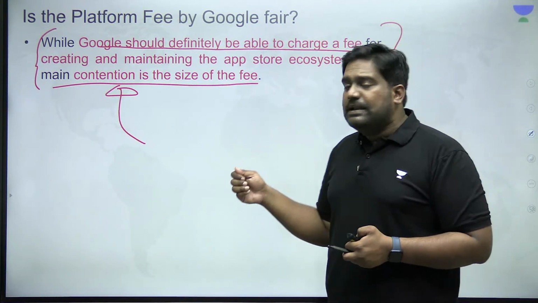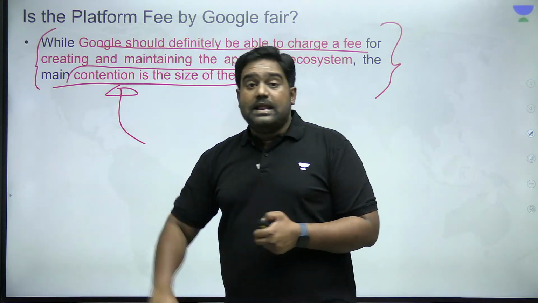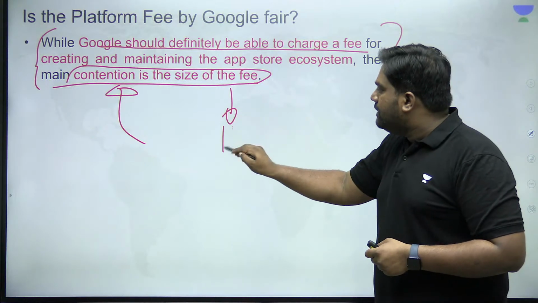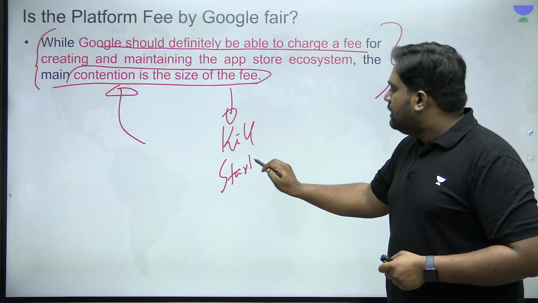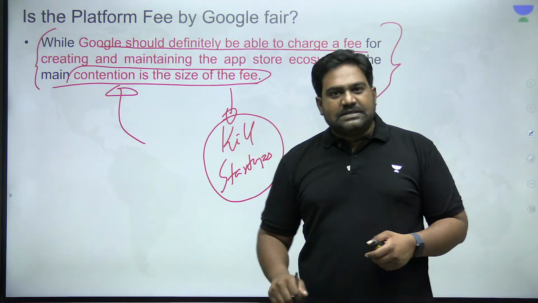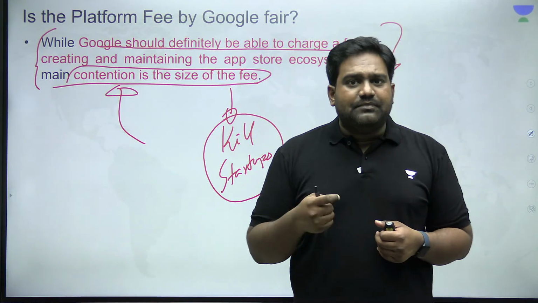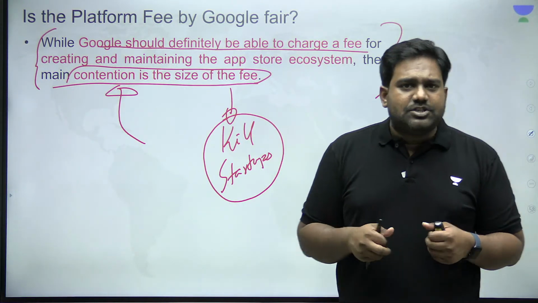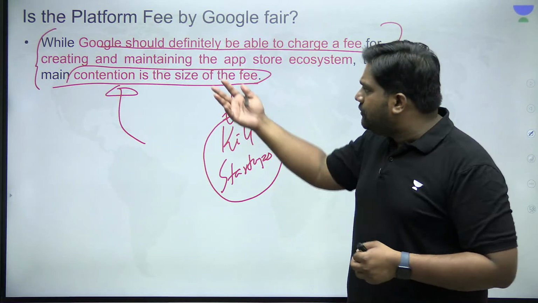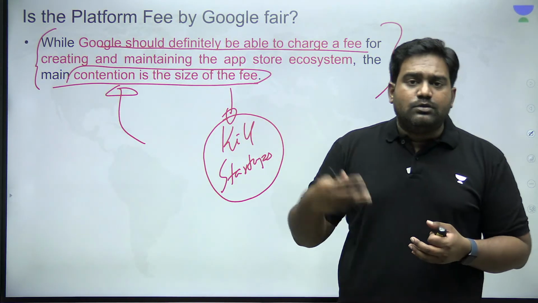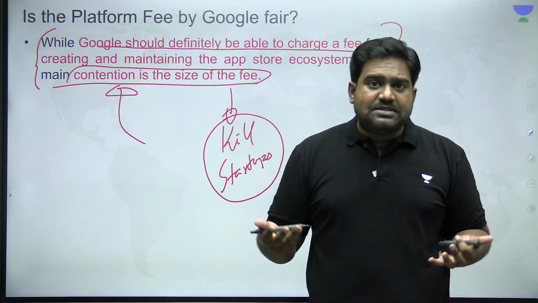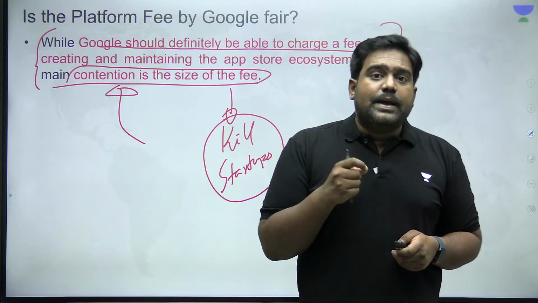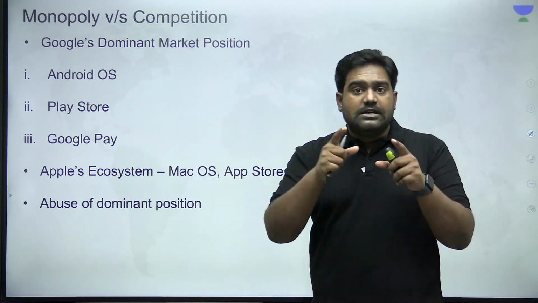So most companies believe that the size of the fee is very, very high. It is so high that it can kill the small companies. It can kill startups. If it was, let's say, under 5% or under 7%, this is something companies could have afforded. But for a newly founded startup, which is not so well funded, they won't be able to afford the high transaction fee. They can't share 15 to 30% of the revenue, or even 20 to 25% of their revenue, with Google just because they are using the platform, right? So this is where the topic of competition versus monopoly comes up.